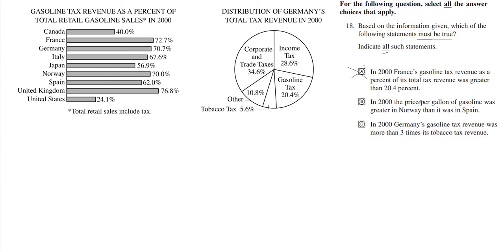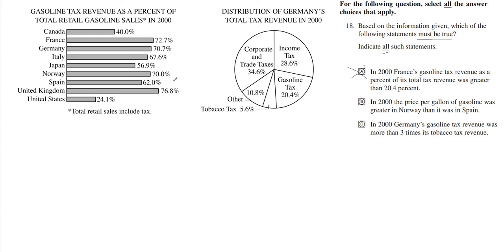B. In 2000, the price per gallon of gasoline was greater in Norway than it was in Spain. So now we have Norway and we have Spain. Now, this talks about tax revenue as a percent of their sales. All right. But we're talking about the percentage. So when you have a particular sale, and then a percentage of your sale is your tax, right? That doesn't tell you how many you sold in general, and that doesn't tell you what the actual total price is in general. This is just a proportion.